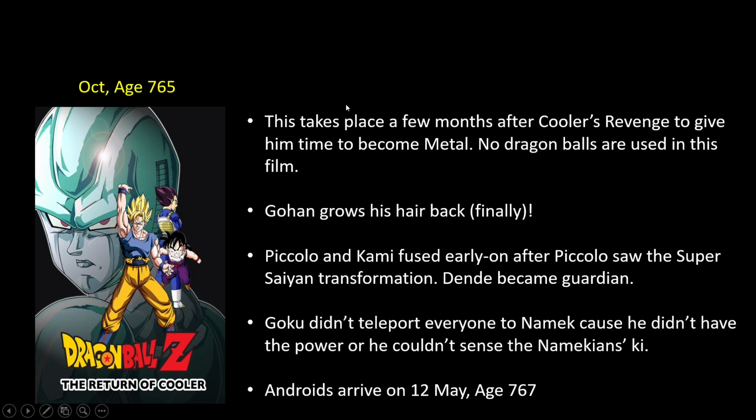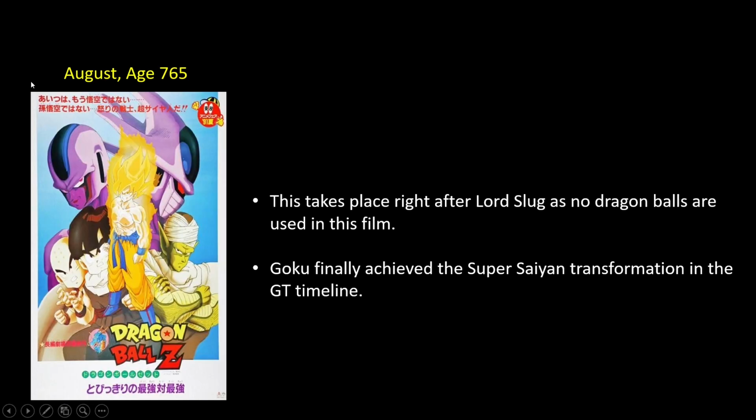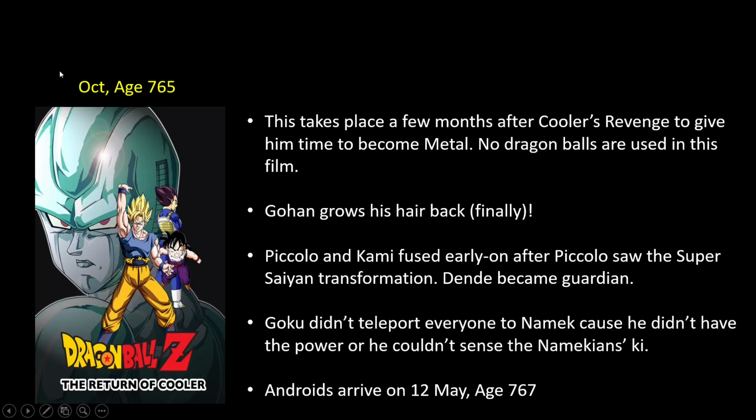Alright, moving on to Return of Cooler. So the Return of Cooler takes place a few months after Cooler's Revenge. I've given it a few months because, you know, Cooler requires some time to become metal, right? So let's just say a few months being October 8, 765. That one was in August, this one in October. So I gave him like 2 months, right? I think 2 months is enough.